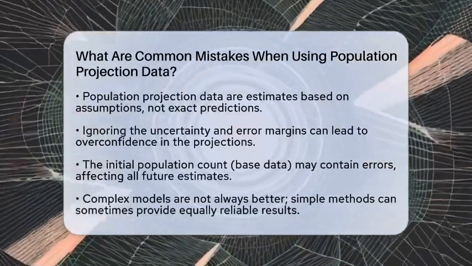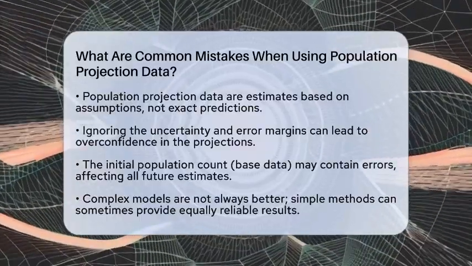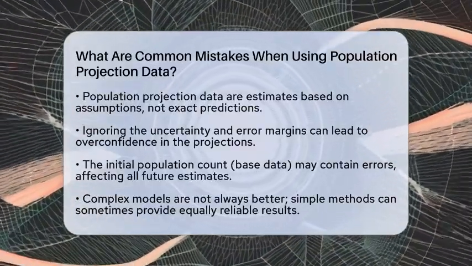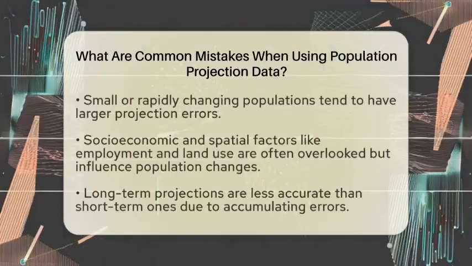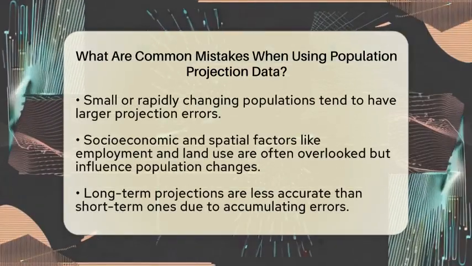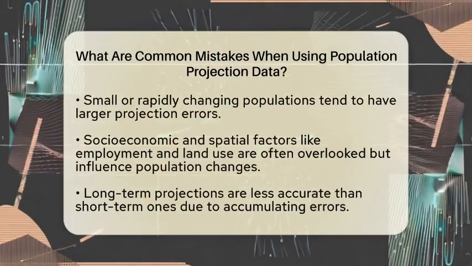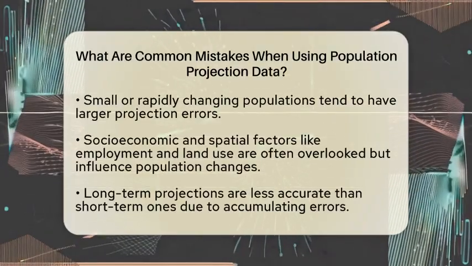Another mistake is forgetting that the starting point, the base population, might be wrong. Census counts can miss people or have errors, and if that's the case, all future projections based on that data will be biased. People also tend to think that more complex models are always better.